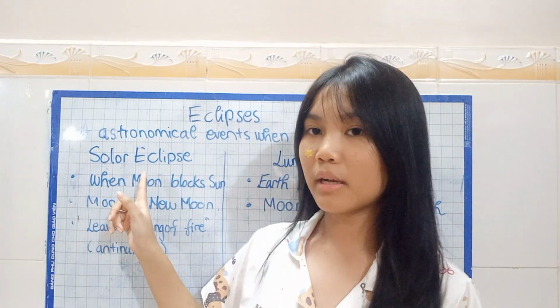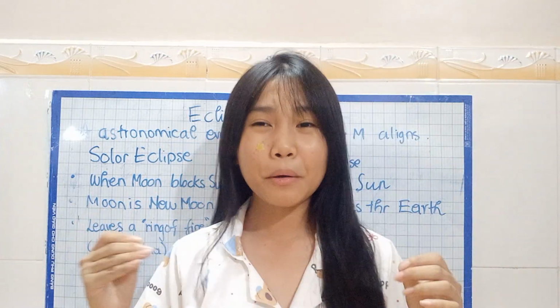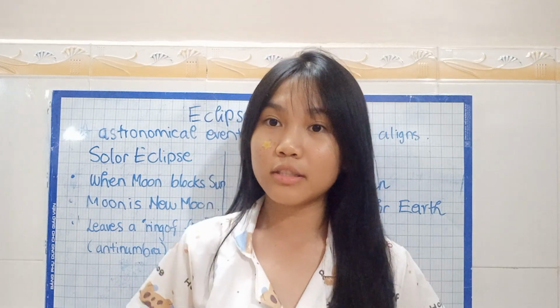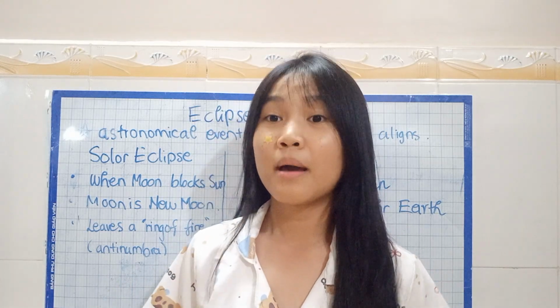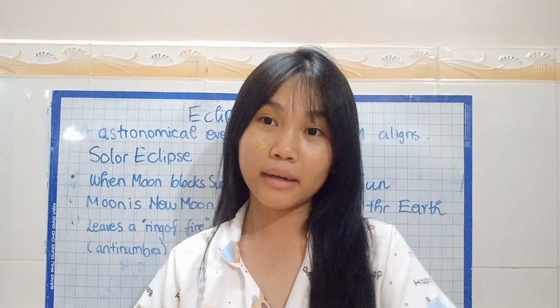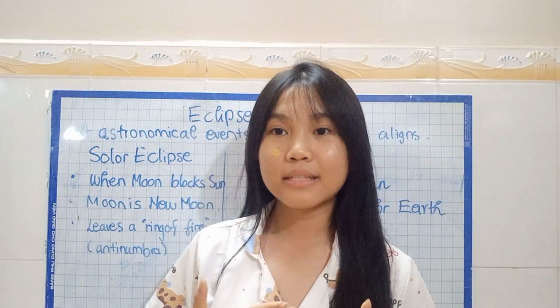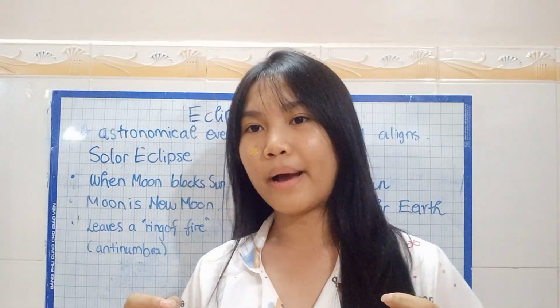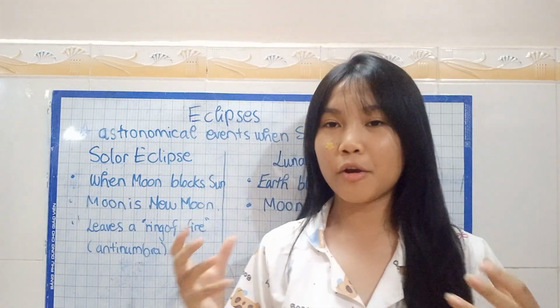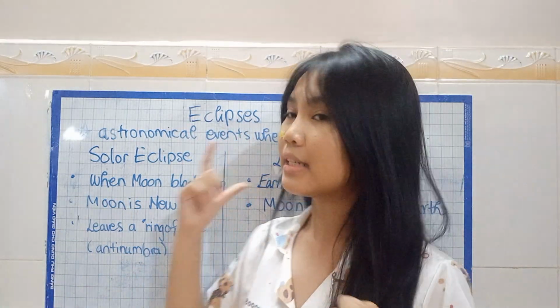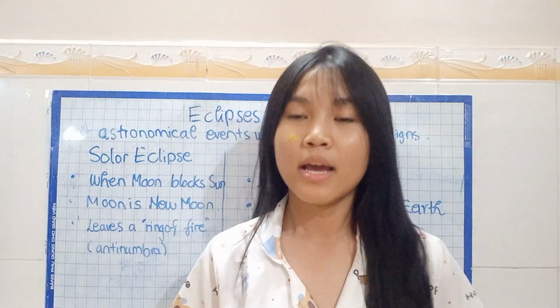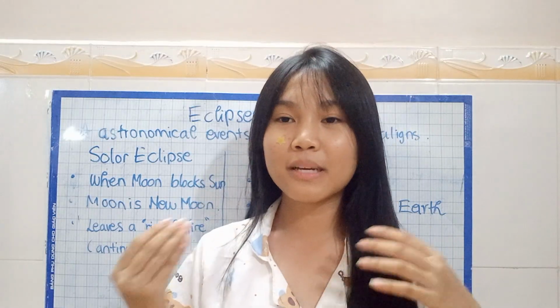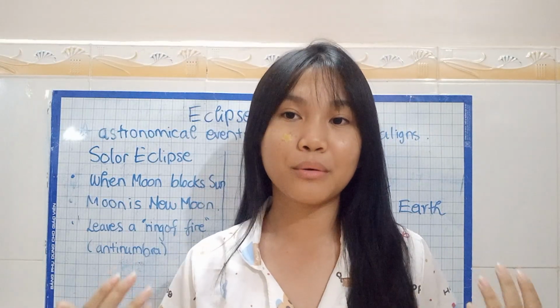So today we learned about two types of eclipse: the solar eclipse and the lunar eclipse. We all know that they are pretty rare, but if you ever get a chance to experience these, please make sure that you do not look directly at it, and if it's in the daytime, please wear your glasses. Also, an important reminder: these are all very natural things of our nature, of our universe, and we need to appreciate them, not just because of their rareness, but also because of their beauty.